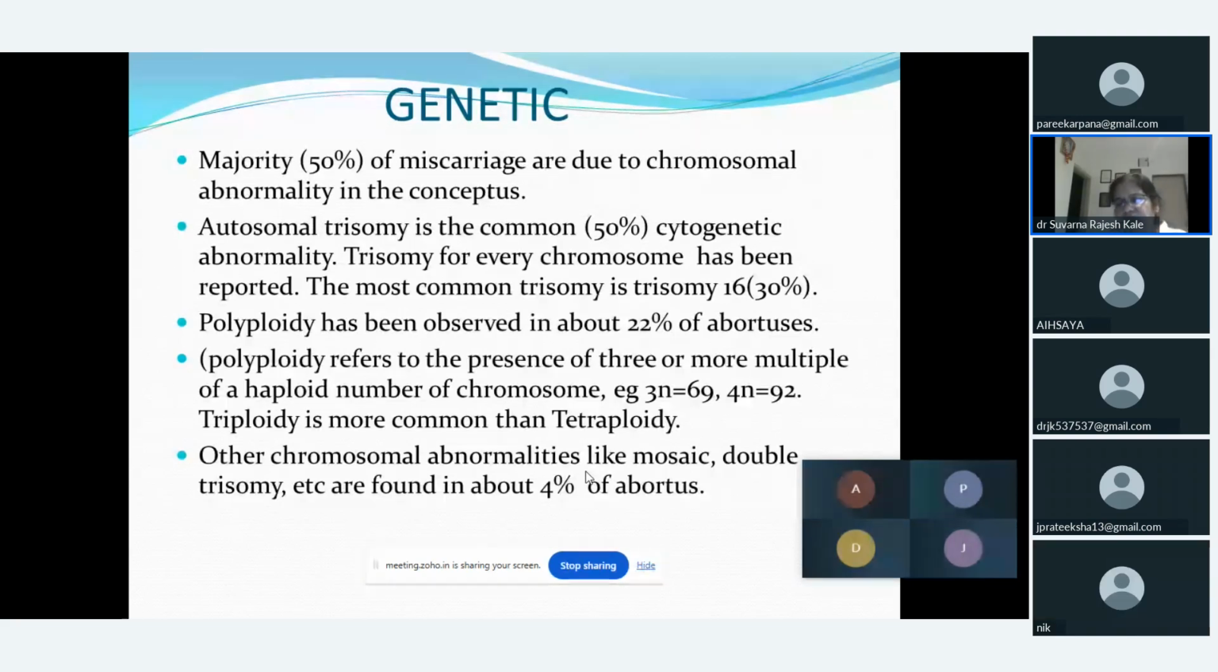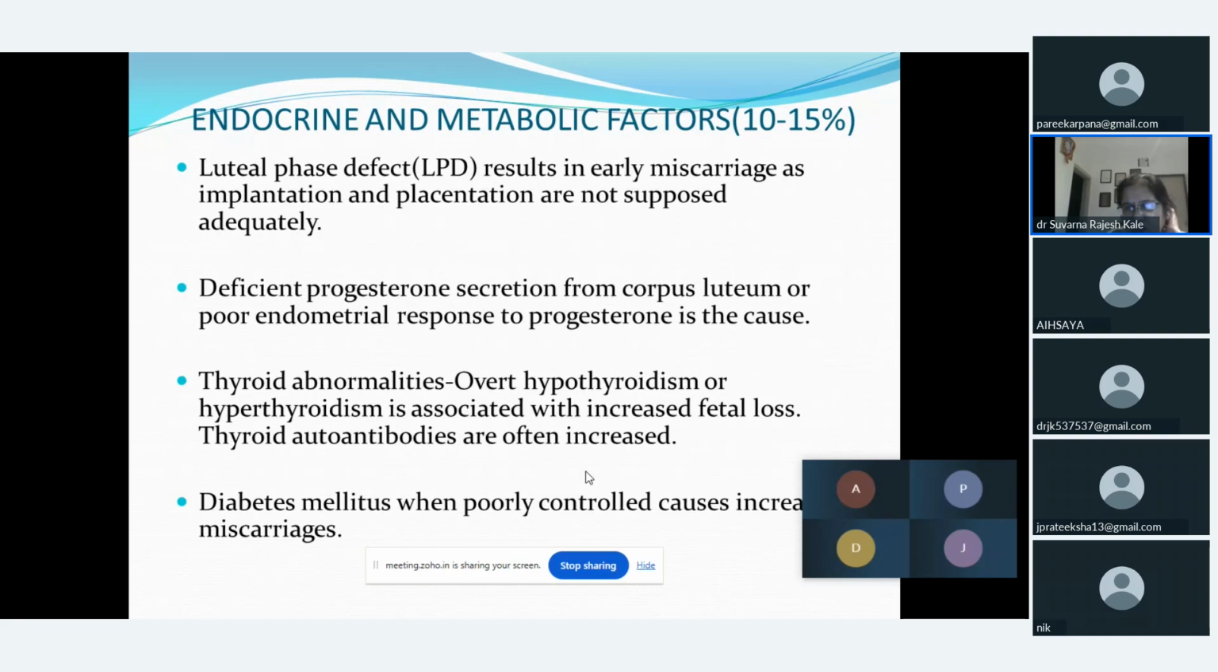Now these genetic factors are very rarely investigated, because many of us don't go for all these investigations. But it is believed that this could be one of the causes due to which the female may undergo abortion. Next, the factor we see is the endocrine or metabolic factors, which contribute about 10 to 15% in the cases of abortion.